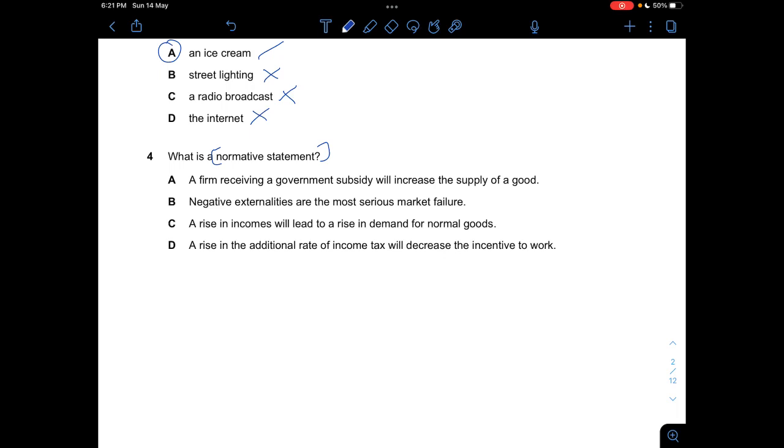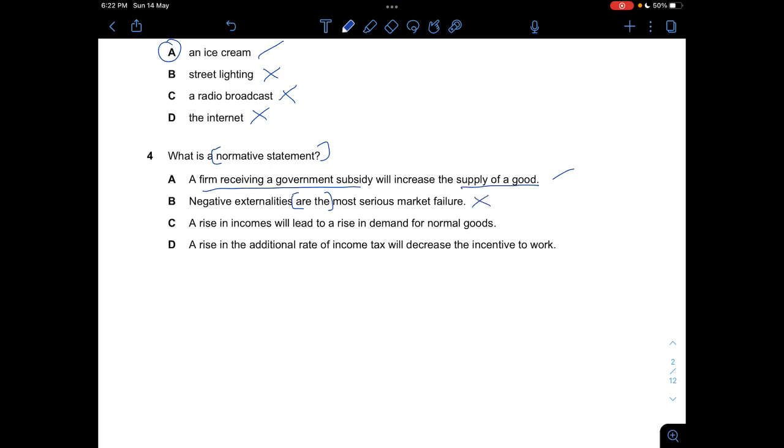Now, A says a firm receiving a government subsidy will increase the supply of a good. This one is a positive statement because this can be proven. Whether a firm receiving a government subsidy would increase the supply of goods, this can be proven. Now, B, negative externalities are the most serious market failure. Normally, when we see this, it would probably be based on your own opinion, because this statement states that negative externalities are the most serious market failure. There are many other things that will lead to serious market failures, not just negative externalities. And based on the sentence structure, this could very much be a normative statement.